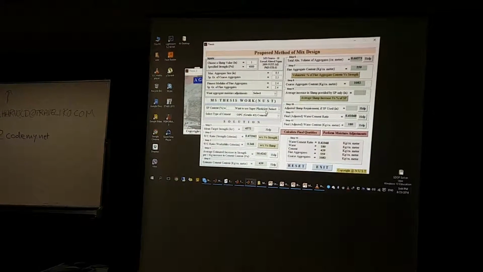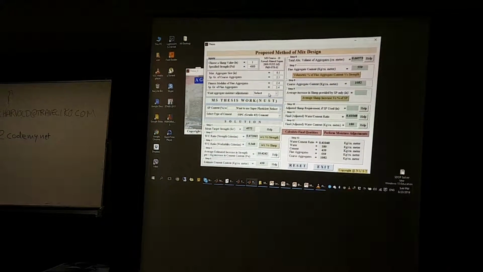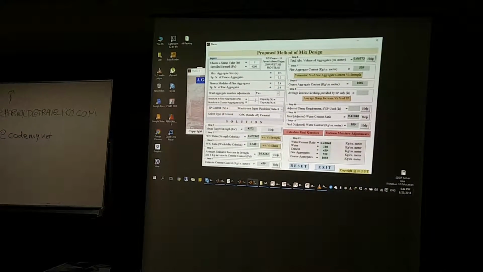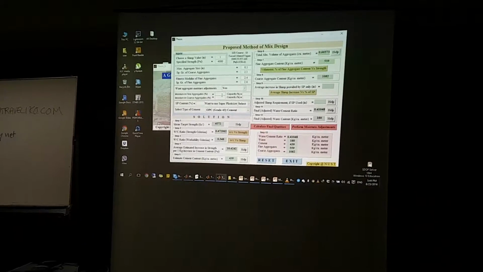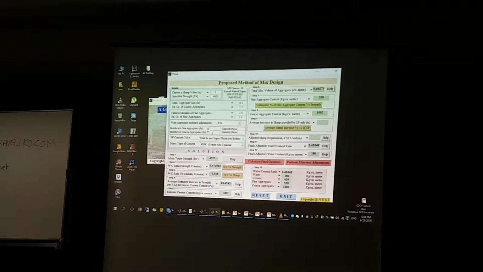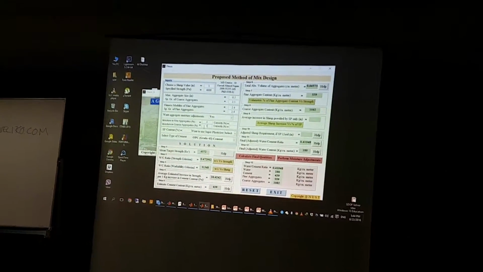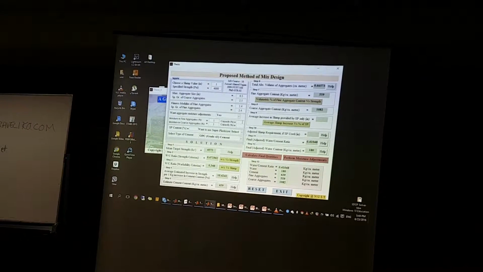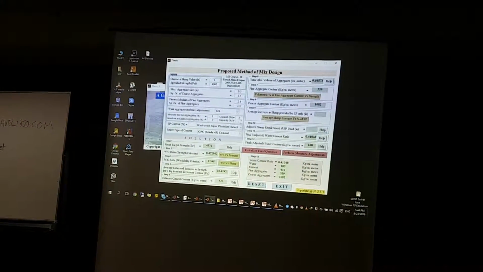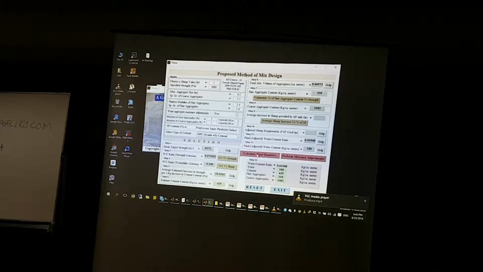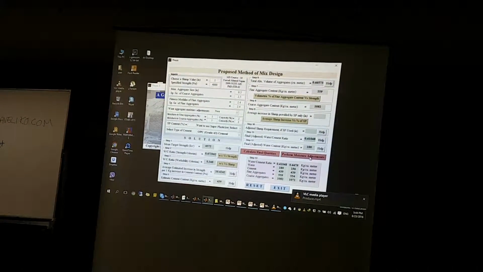If I opt for some moisture adjustment in aggregates, I click it, and then I say, let's say, the as-stored condition moisture is 1% in fine and coarse aggregates, and then the capacity to absorb moisture in those aggregates is more than, let's say, 1%, 2%, and then I click the moisture adjustment.